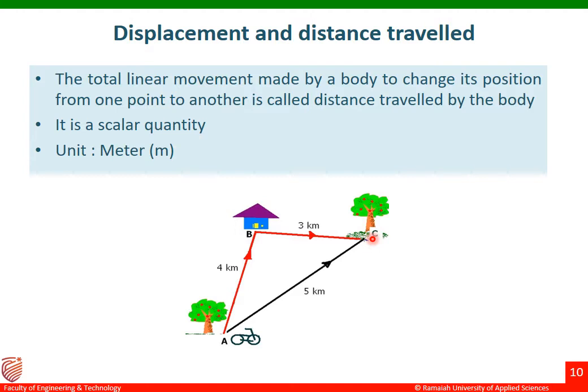To measure the diagonal distance between A and C, we apply the Pythagoras theorem, and we get the answer as 5. That is, if the person with a bicycle wants to travel from A to C, that is the shortest path.